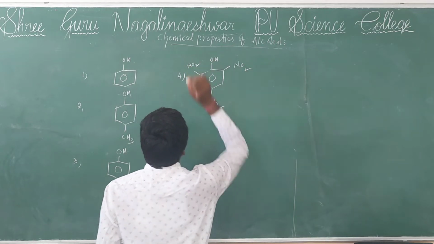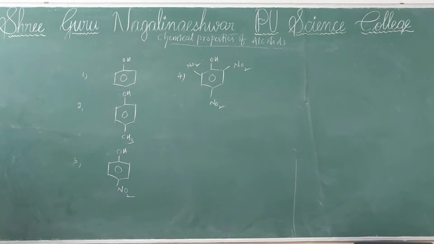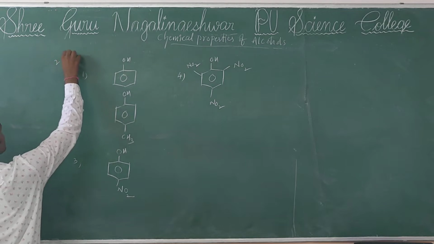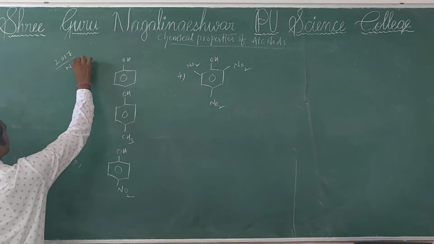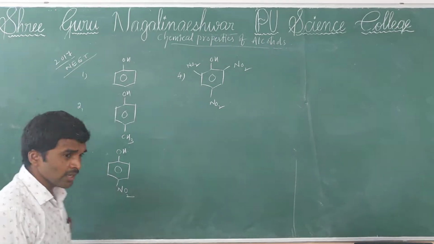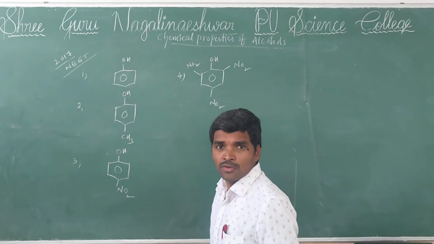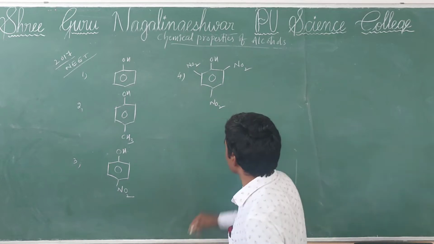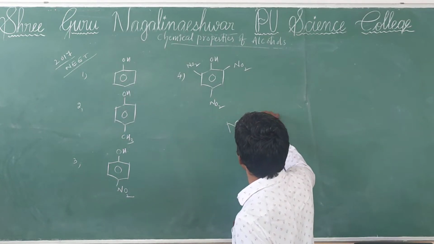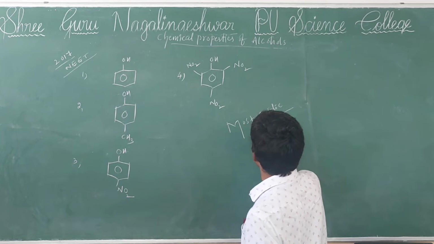So this is the 2017 NEET question. The question is: in the given options, which of the following is most acidic?